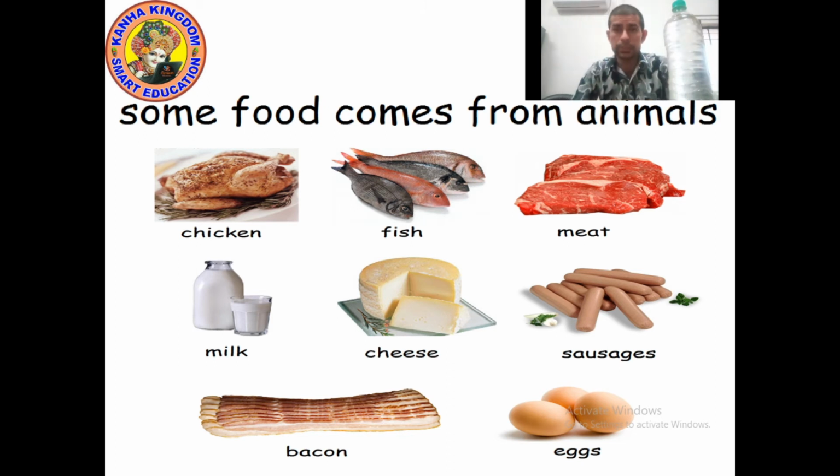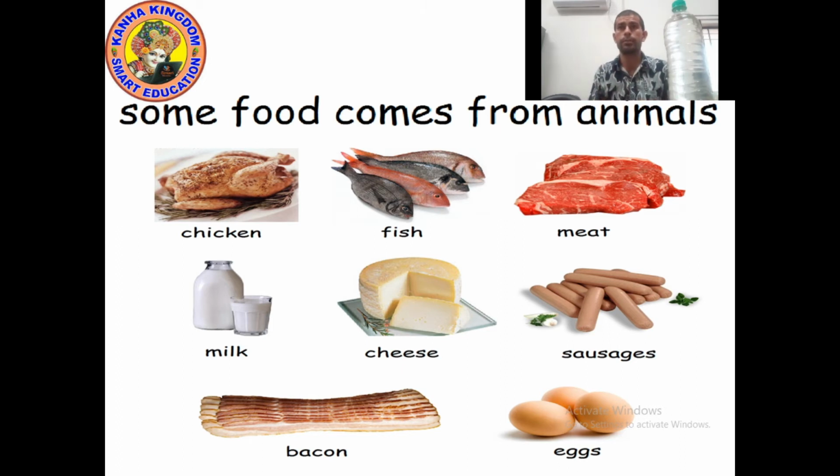Next is sausage. What is sausage? We will study. Next, bacon. And what is bacon? We will study about it also. After a few seconds, we will study about sausage and bacon. Okay. Eggs. Yes. Different birds give eggs, but usually we eat the egg of hen.